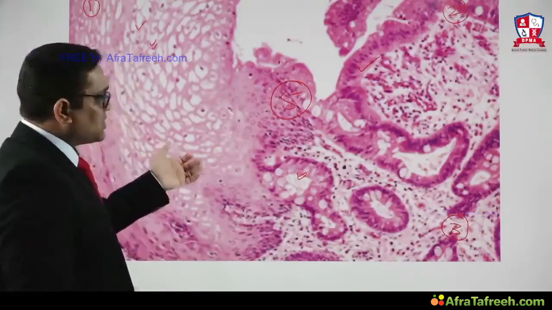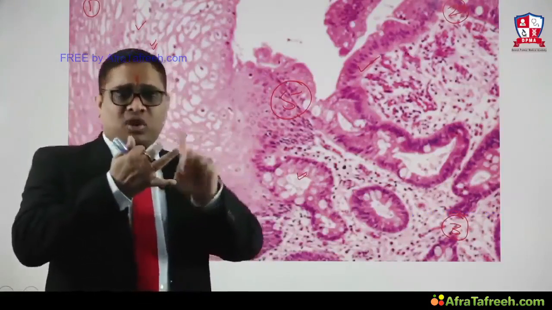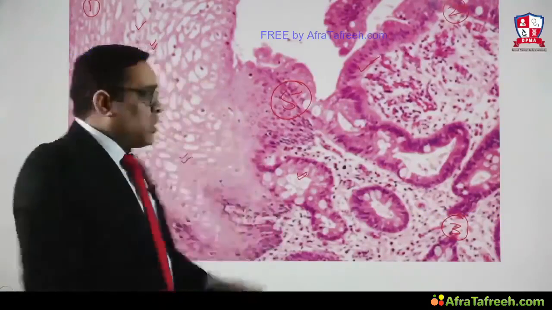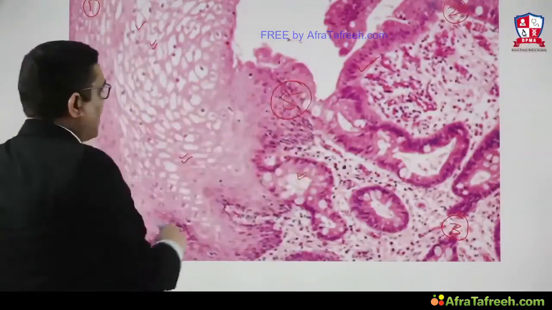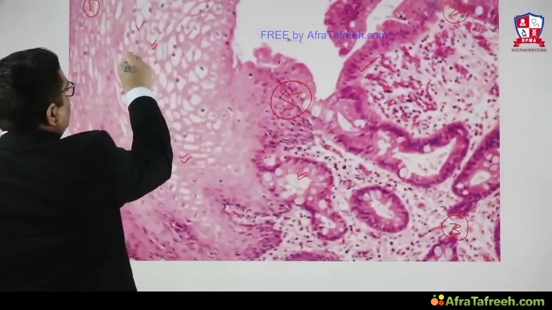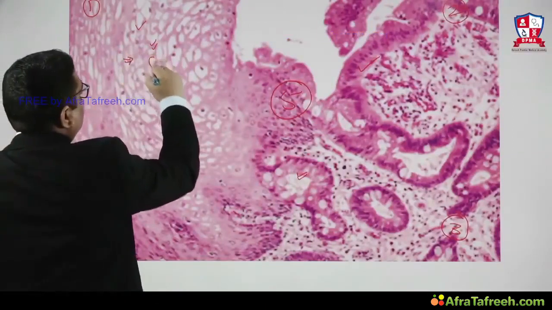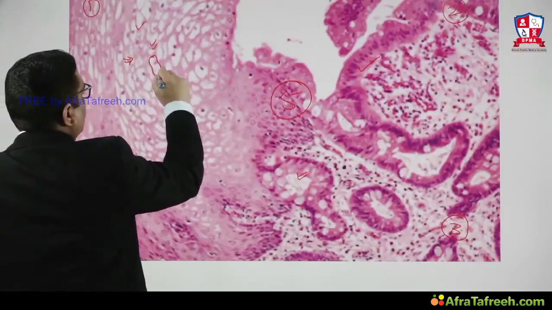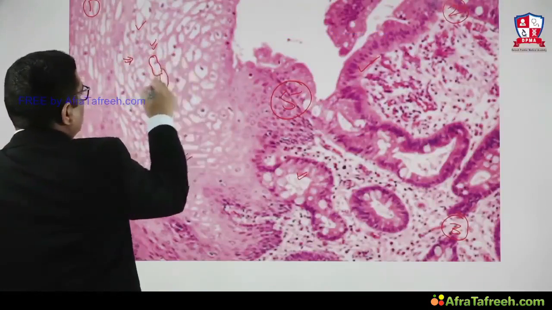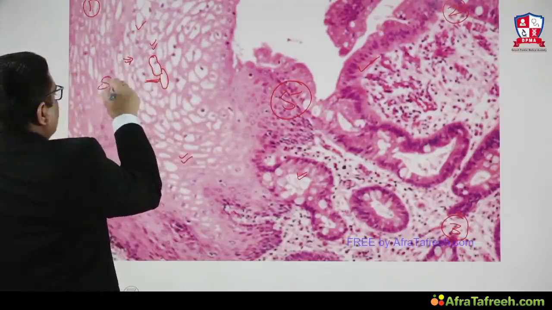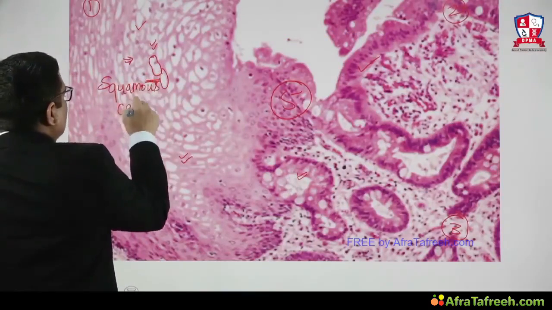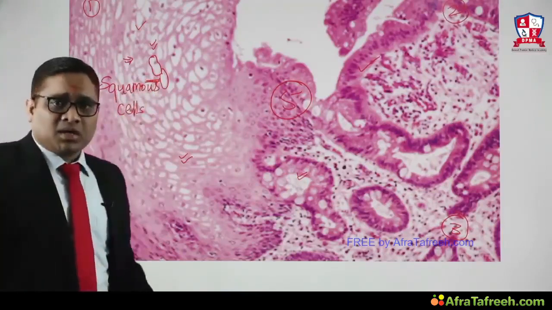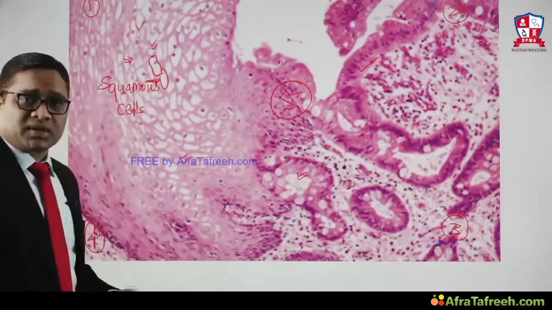So when you are seeing the picture, as I said, rule of 5, rule of observation, rule of comparison should be running in your mind to understand any image given in your exam. When you are seeing 1, 2, 3, 4, 5 areas, can you see the cells here? These are squarish, or you can see they are elongated also. So what are these cells? These are the squamous cells of the esophagus. Esophageal biopsy, so we are looking at the squamous cells of the esophagus.